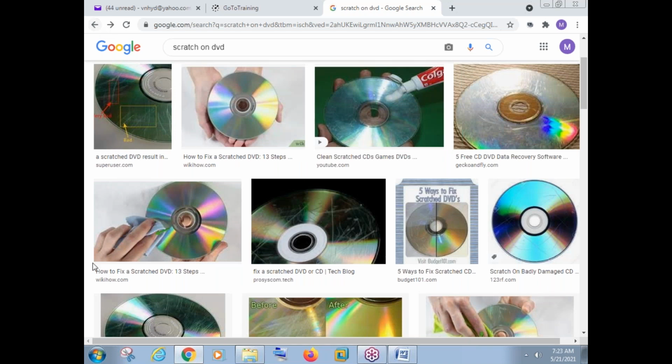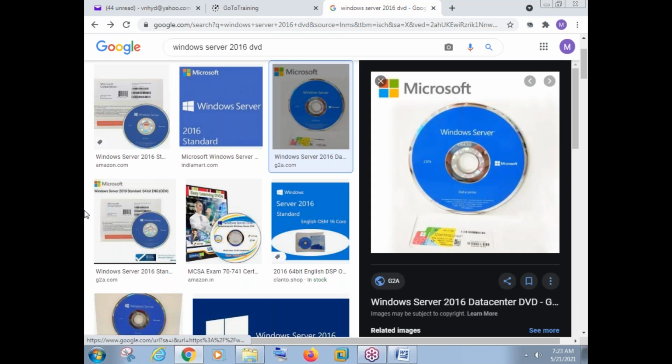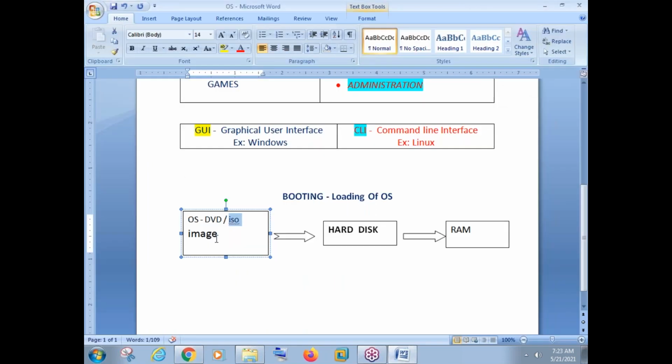Okay, so nowadays, for the last some years actually, whichever software you are taking, whether it is an operating system or any application software, the softwares are not coming in a DVD. The softwares are coming in an image file. It is called ISO image file. Because in an image file, there is no scratch. Image file will not get damaged. Image file will not get broken. DVD can be broken, DVD can get damaged, DVD can get some scratches.